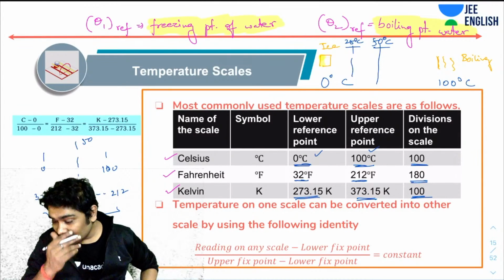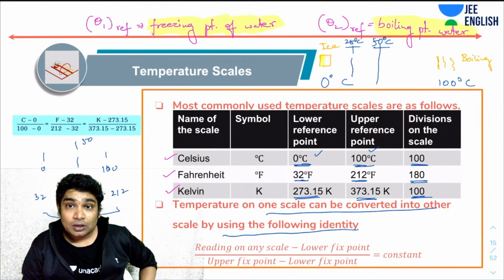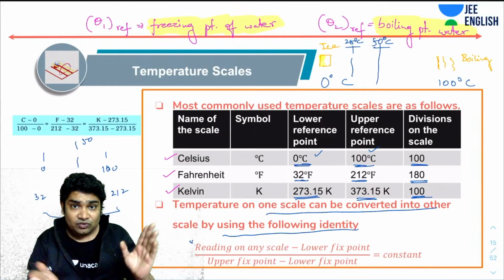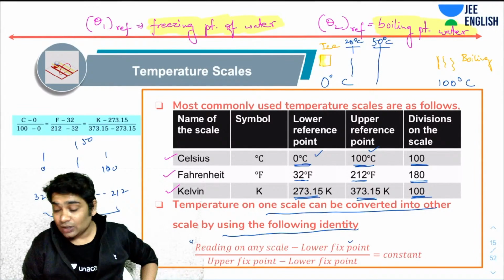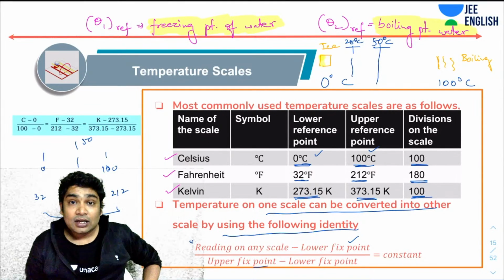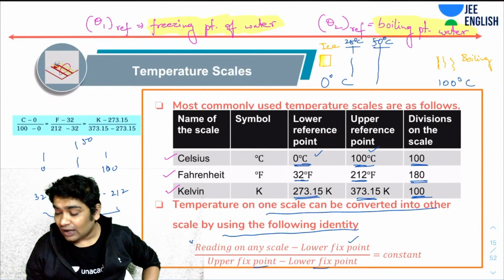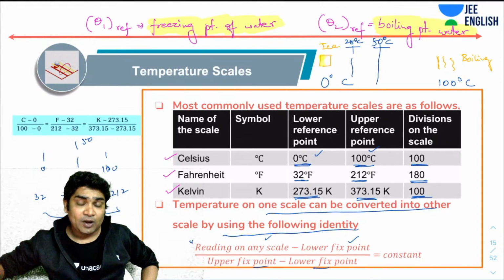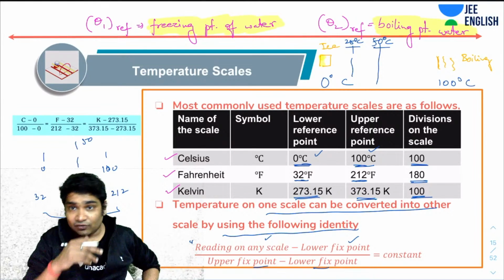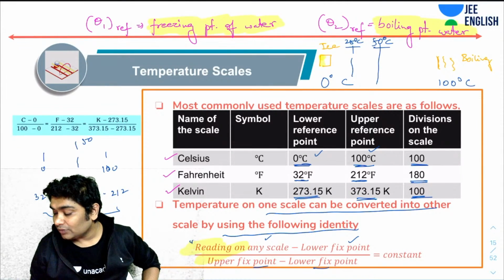Now, one temperature scale can be converted into another by using this identity. What this is doing is that if you have a reading X on a scale, then what is the difference of degrees with freezing water? It is this, x minus the lower freezing point. And what is the difference between ice and water? It is this. Now the ratio of this should be constant for all scales. So if this value is lying 1/4 on one scale, on every scale it would be at 1/4 of those 100 divisions. That is the idea of converting one's temperature from one scale to another. Remember this formula? I hope you got that.